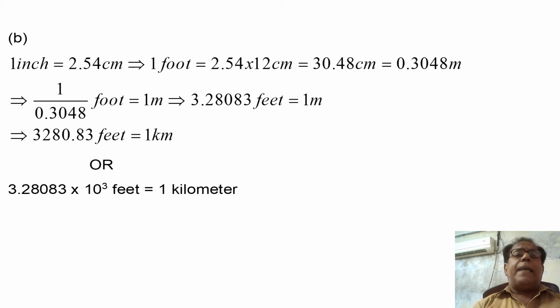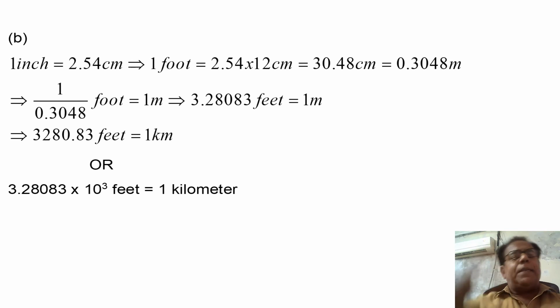This implies that 1 over 0.3048 foot is equal to 1 meter. This implies that 3.28083 feet is equal to 1 meter.